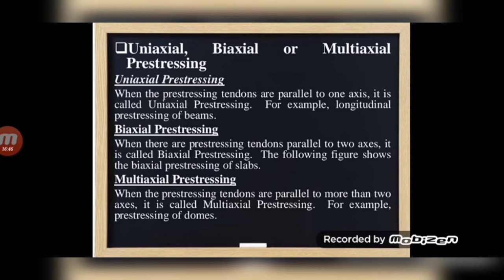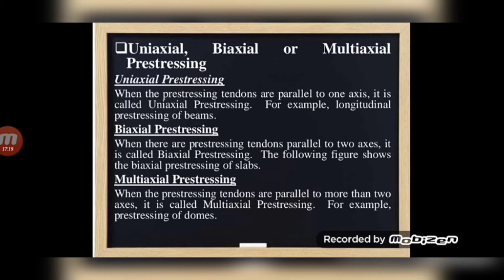Right? In beams, along the length direction only we will be having the bars. So such type is uniaxial. In biaxial pre-stressing, when there are pre-stressing tendons parallel to two axes, it is called biaxial pre-stressing. The following figure shows the biaxial pre-stressing of slabs. We will see this figure later. So in beams, we will be having reinforcement bars only in the length direction. So it is uniaxial. So the pre-stressing in beams will be called uniaxial pre-stressing.